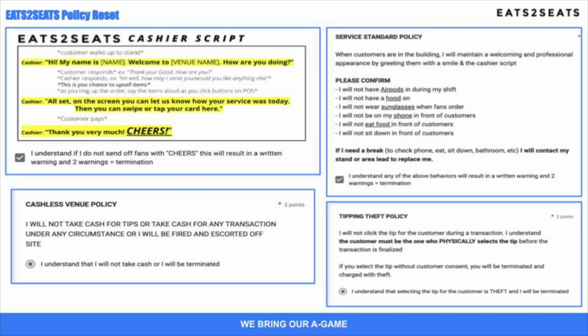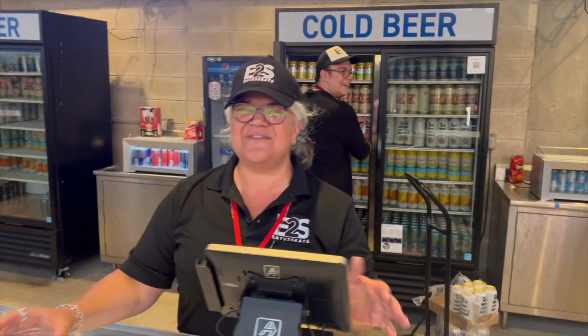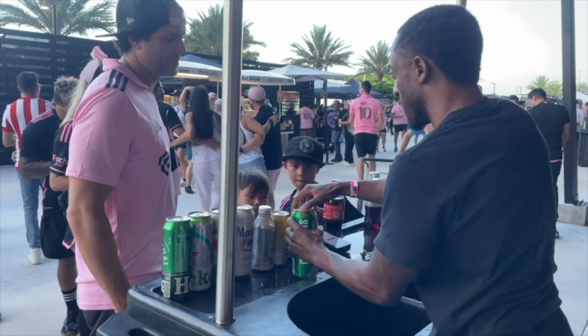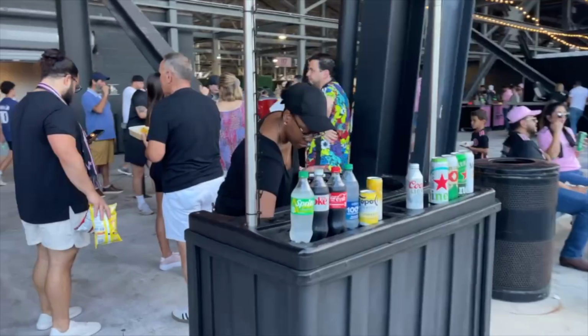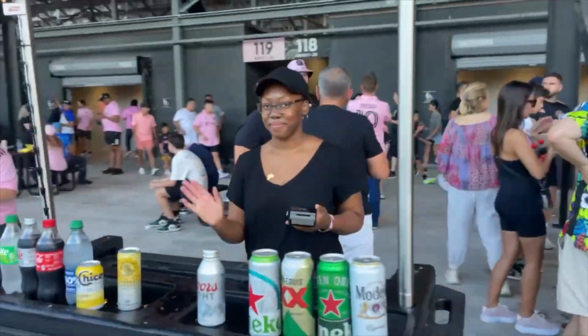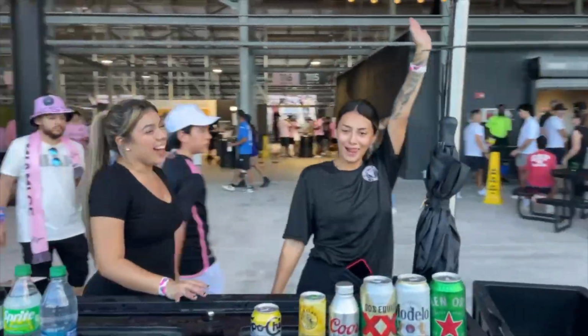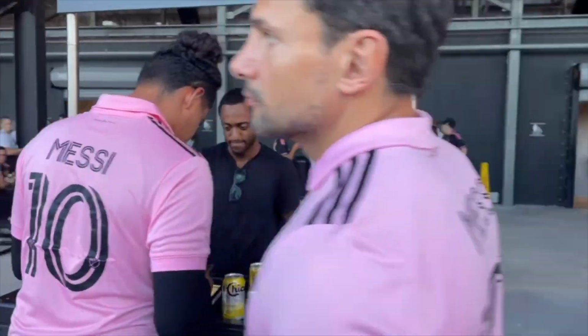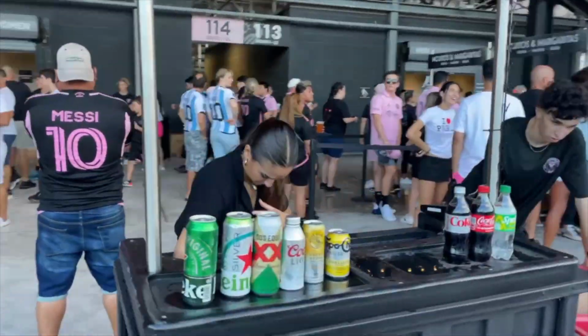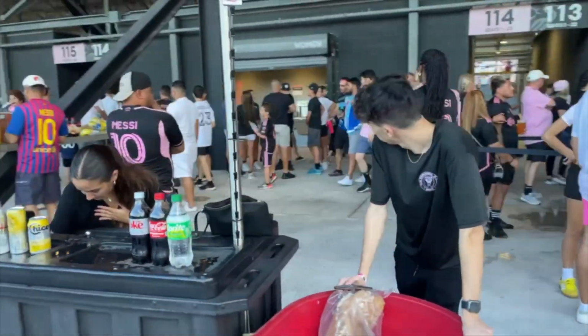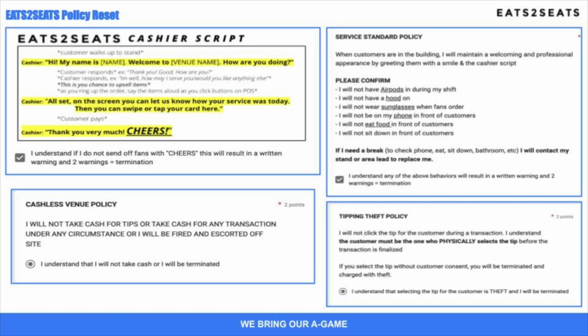More policies you need to enforce are our E2S cashier script, our service standard policy, and our cashless venue policy. All cashiers must follow the cashier script and say cheers after every sale. No staff member should be wearing headphones, hoods, sunglasses, or be on their phone or eating during a shift.